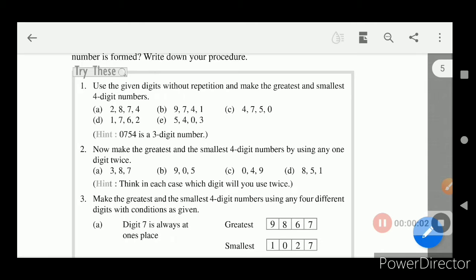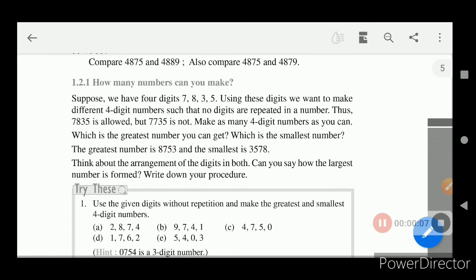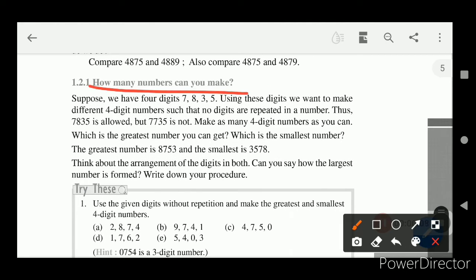So friends, let us continue where we left previously, and this was the topic: how many numbers can you make? Here the question framework is such that we have been given 4 or more digits, and we have to make numbers out of them.